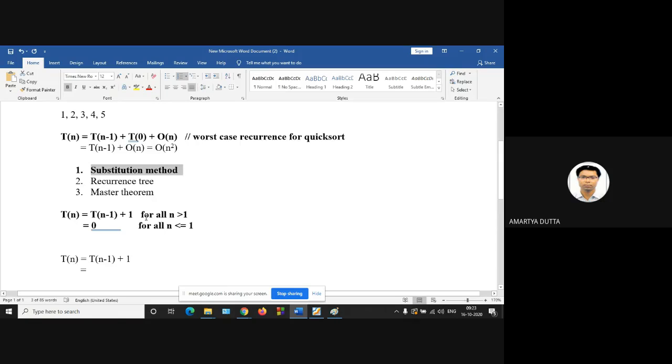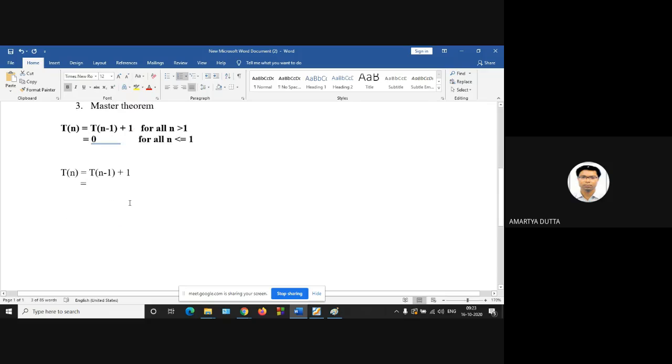For solving the recurrence, there are 3 techniques. If you substitute the value of T of n minus 1 with this equation, then we can get T of n minus 2 plus 1 plus 1. Is it right? Yes, I got it.